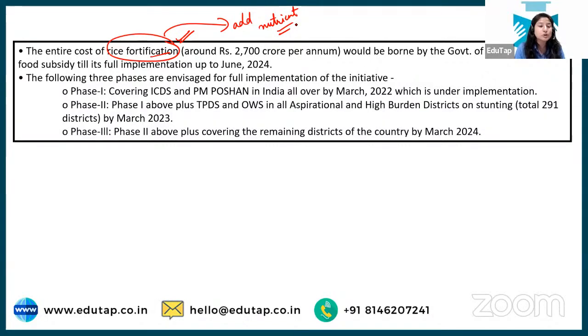so that the children can have proper growth, they do not have stunting because of the lack of minerals and nutrients that are required at the early stage. Therefore this fortification has been done. Around 2700 crore per annum will be invested in this particular initiative up to June 2024, and this will be covered in 3 phases.